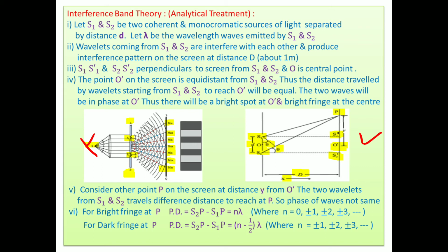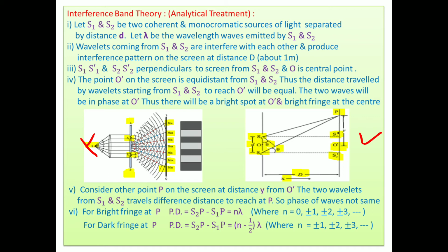Let S1 and S2 be two coherent monochromatic sources of light. You know coherent means their frequency is the same, and their phase difference is either 0 or constant, independent of time. But what is a monochromatic source? A source which emits light of the same wavelength. We know that sunlight consists of 7 colors, so it is not monochromatic light. But consider a mercury vapor lamp, or the yellow street lights, which are sodium vapor lamps. They are monochromatic lights, meaning single wavelength light.